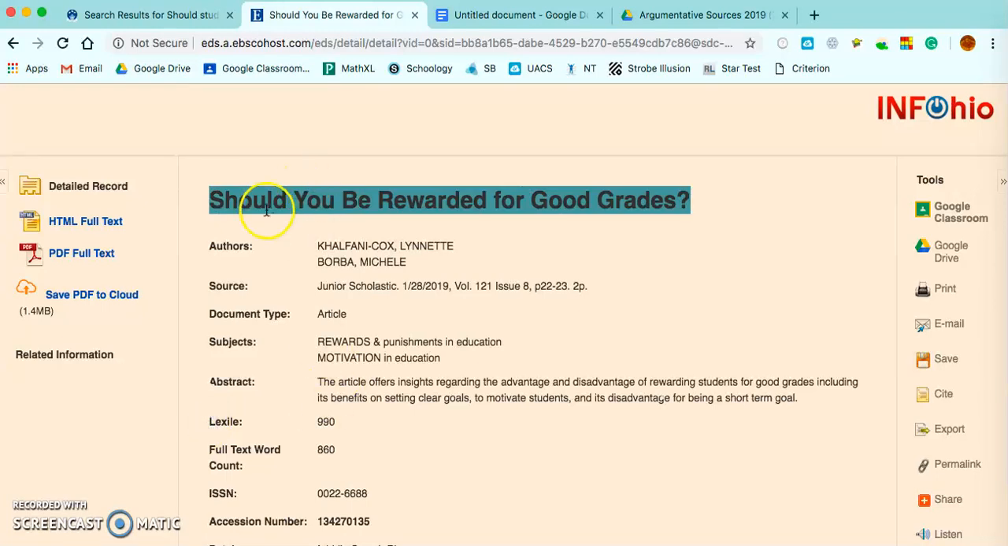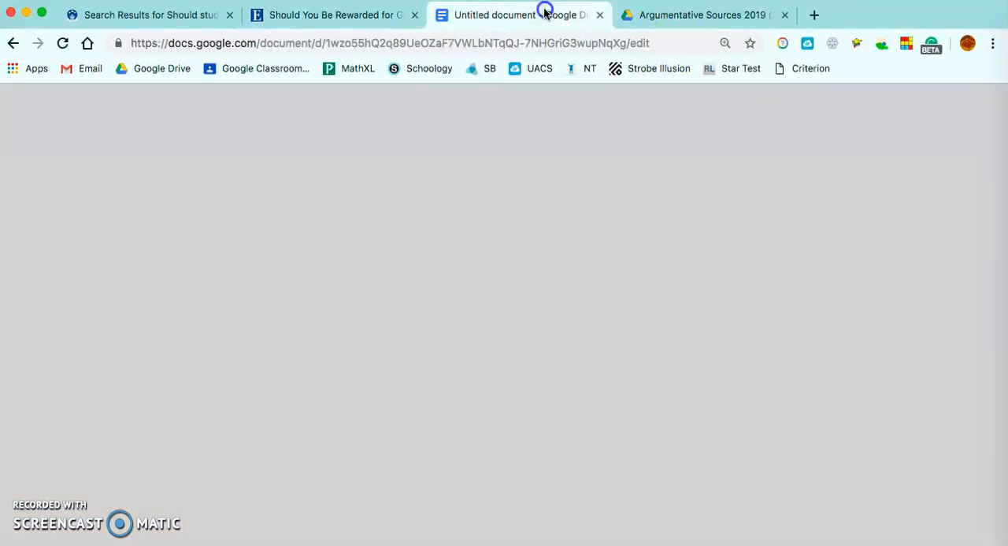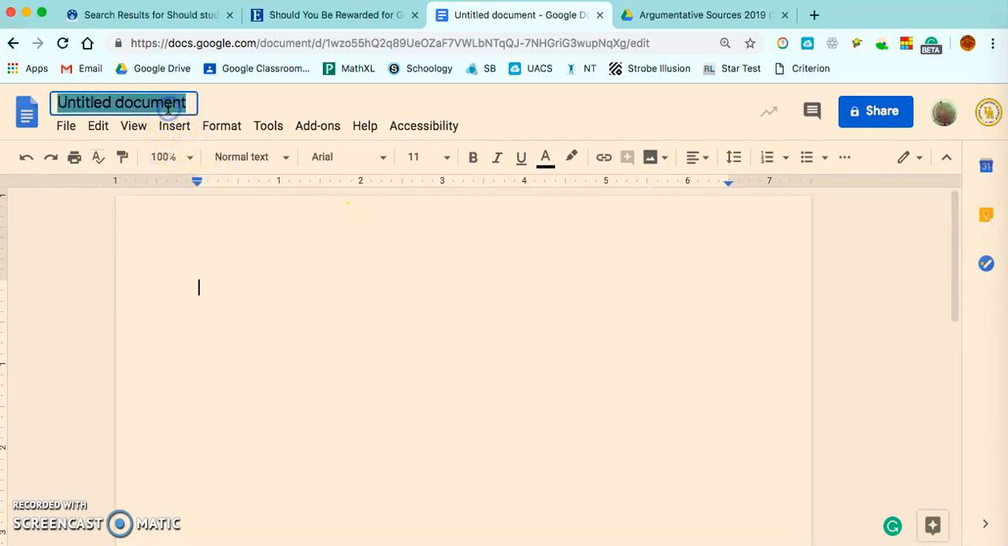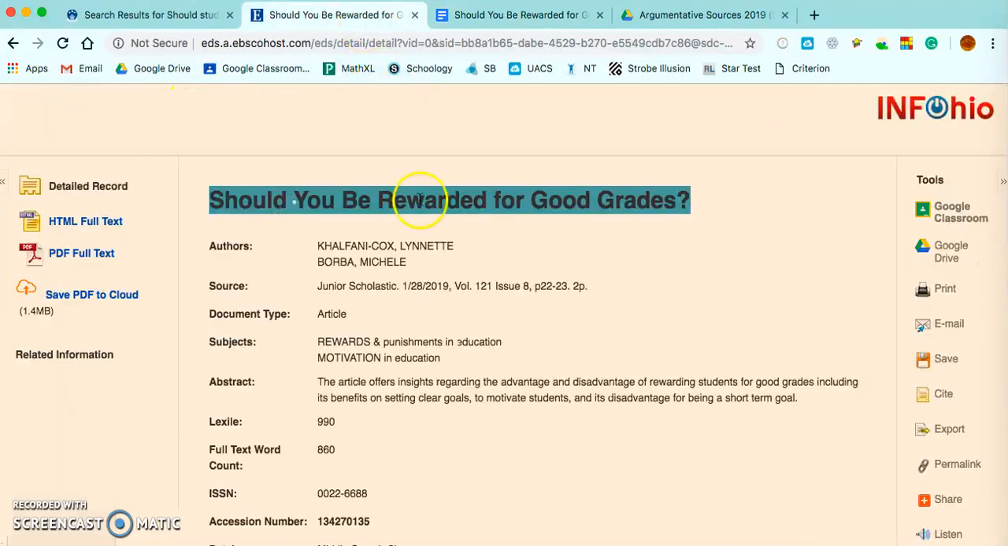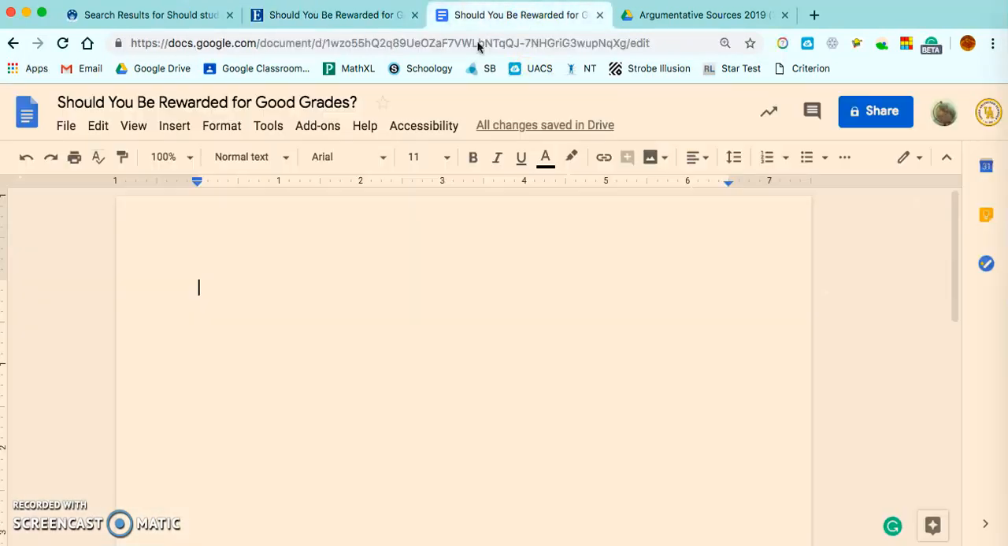So we're going to be moving an article to a doc to a folder. So we're going to highlight the title of the article, copy it, go to Google Doc, and paste it right here. Then we're going to go back to the article and we're going to put it in to this Google Doc.